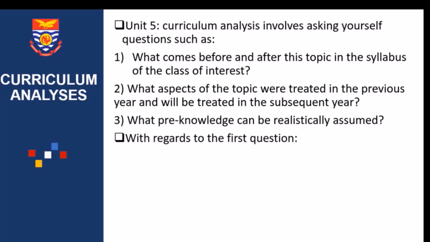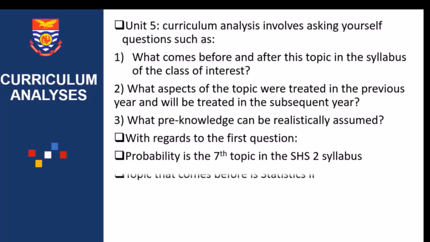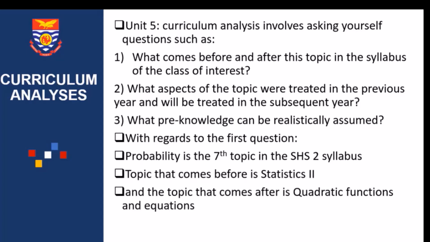With regards to the first question, which is what comes before and after this topic in the syllabus, what comes before is statistics 2. So after statistics 2, you are supposed to do probability. This is the topic that comes before probability. So it means that the sixth topic in the syllabus, which is to be done in SHS 2, is statistics 2. And then the topic that comes after is quadratic functions and equations. Now let's look at them.